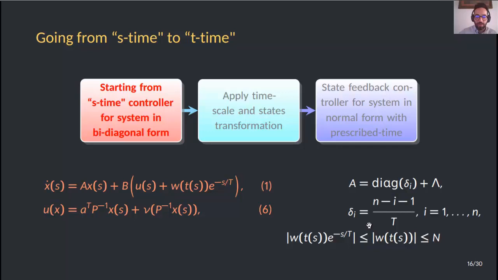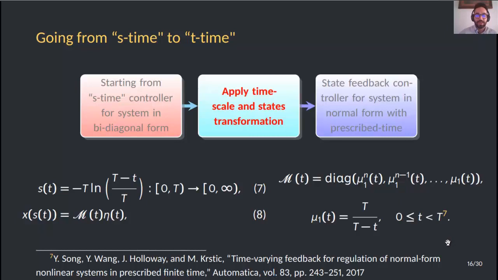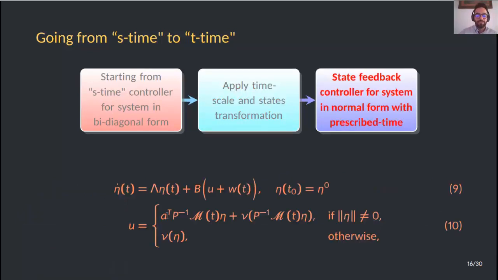And also, we pre-specify the perturbation in this form, which of course satisfies that it's also upper bounded by capital N. Next, we apply the time scale and state transformation given in 7 and 8 with the time varying matrix M depending on time given here and the time varying gain mu1 given here. And we get the hybrid state feedback control algorithm 10 for the perturbed arbitrary order chain of integrators 9.